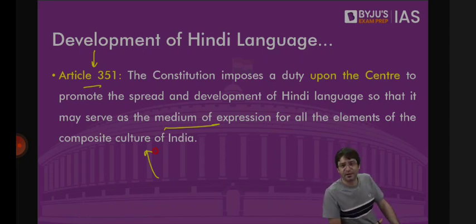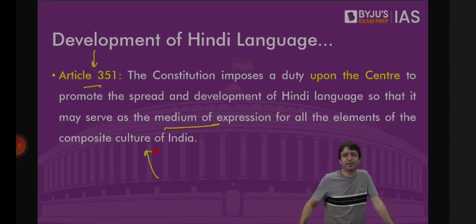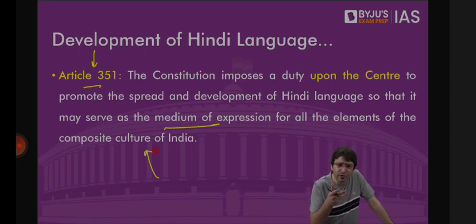You can't impose one language on the entire country, at least not through force. If people voluntarily adopt Hindi, learn Hindi, understand Hindi, speak Hindi, then over a period of time, Hindi can emerge as one common language which can bind the entire country together. Because let's also accept, Hindi is a language which is at least understood, if not spoken well, by the majority of the people in India. English is the language of elites, or the educated class at least.